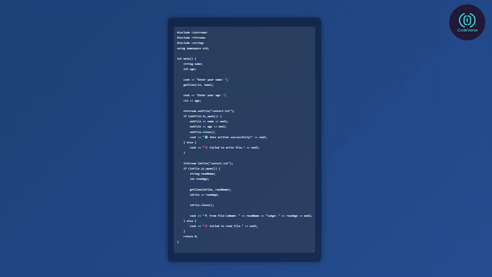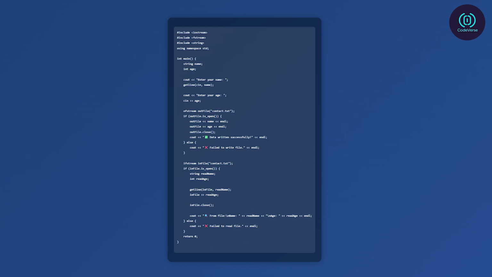#include <iostream>, #include <fstream>, #include <string>. using namespace std; int main() { string name; int age; // ask user for input. cout << "Enter your name: "; getline(cin, name); cout << "Enter your age: "; cin >> age;